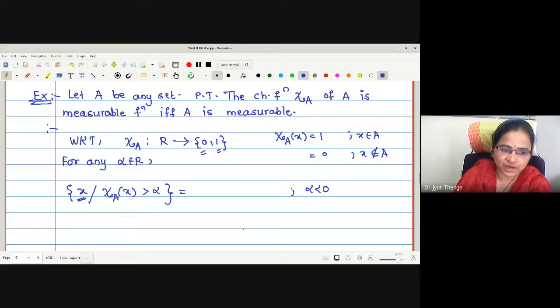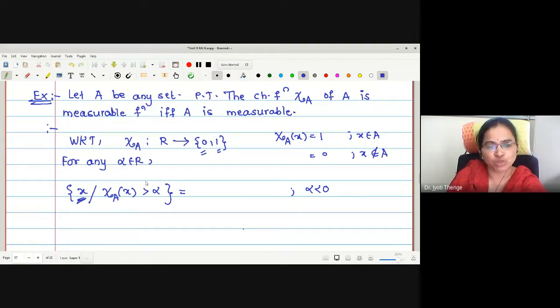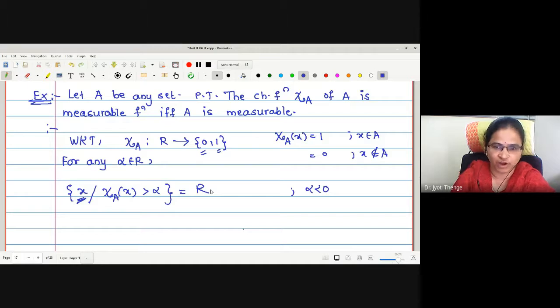Therefore, what will be the collection of elements in the domain satisfying this condition? Chi of A takes both the values 0 and 1, so this is nothing but the whole domain R, for alpha less than 0. Okay, are you getting me? Yes, ma'am. Here I can write X in R such that chi of A of X is greater than minus 1.